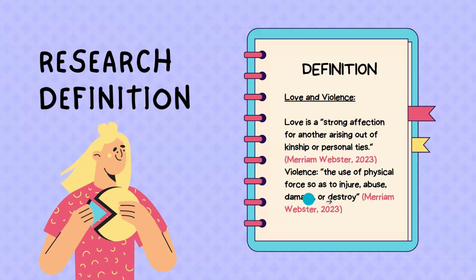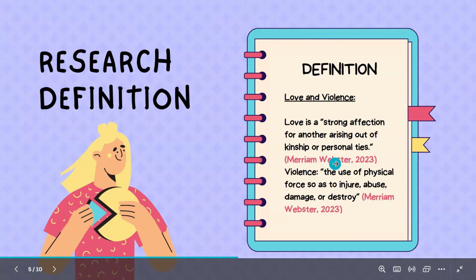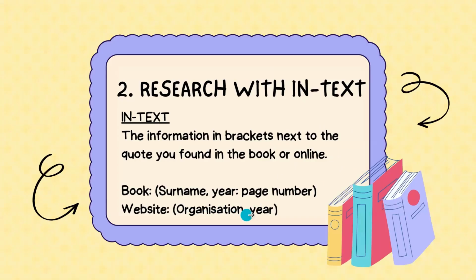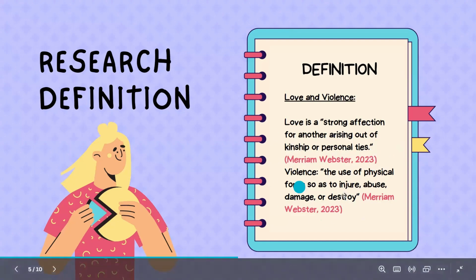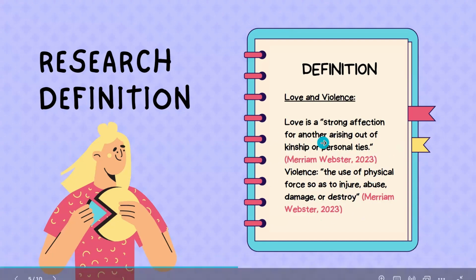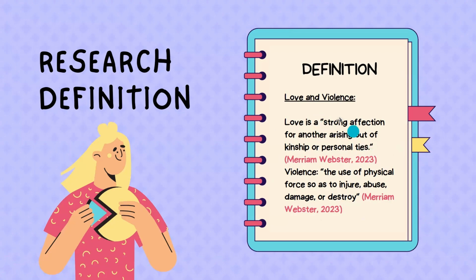I also defined violence: the use of physical force to injure, abuse, damage, or destroy, also from Merriam-Webster. The in-text referencing is organization, comma, the year. From Merriam-Webster, that was the organization, and the year is 2023, which was updated. So that is my in-text referencing for a sentence or a phrase of words that is not my own. If I write it up as if it is my own, it is plagiarism. Please do not be the person who plagiarizes.